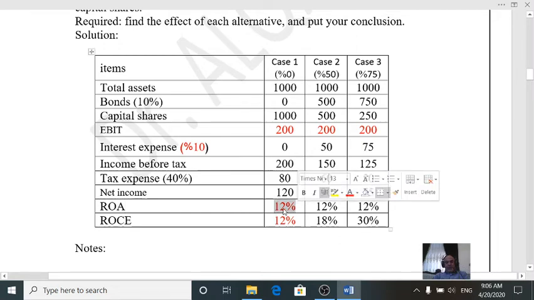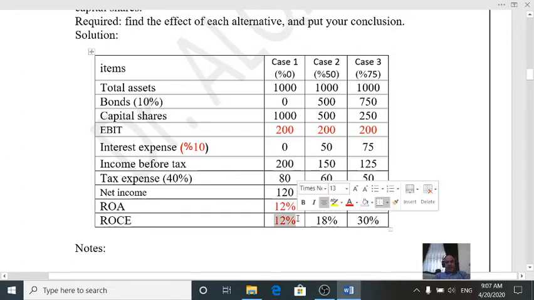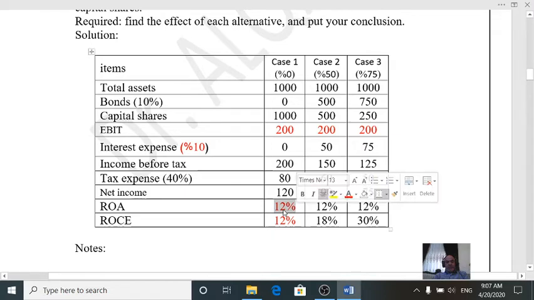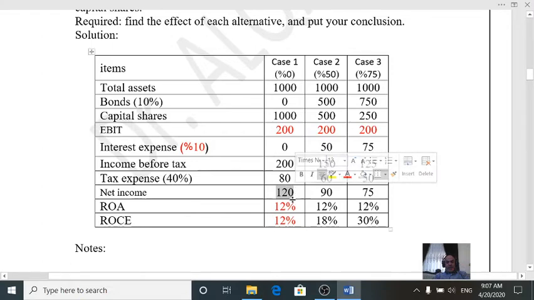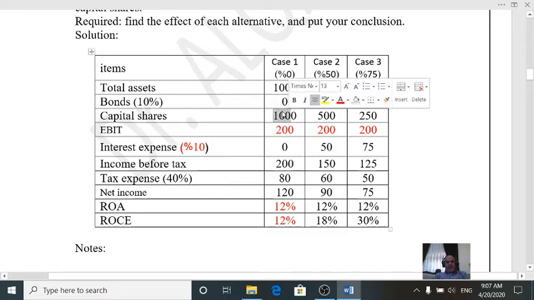Now we can compute easily return on assets and return on common equity. Please apply the equation of return on assets and the equation of return on common equity. Now I want to apply the equation for case 1. Return on assets equals what? Net income, how much? 120 plus interest expense 0 multiplied by 1 minus tax rate, over average total assets. How much is average total assets? It is 1000.